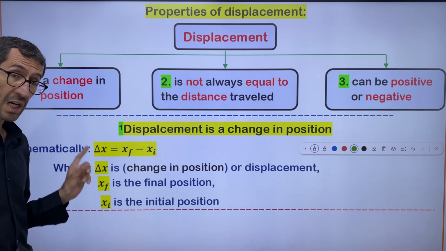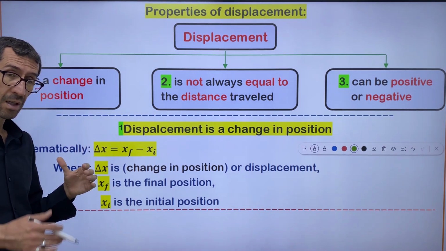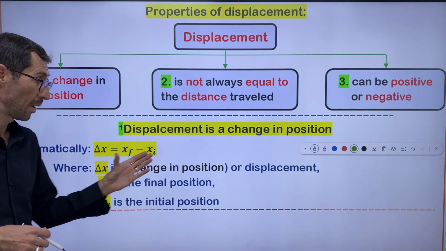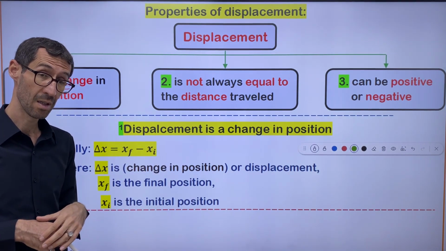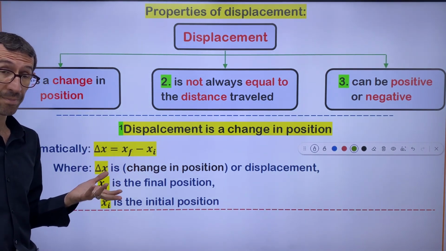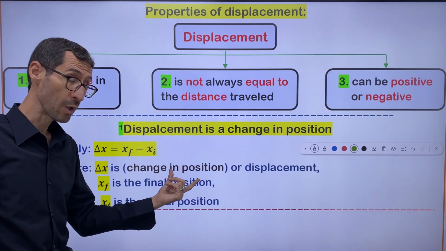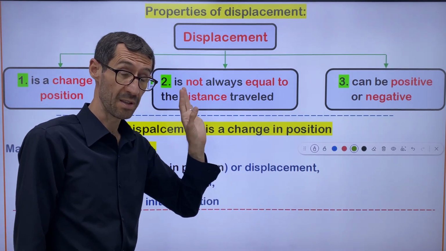Delta x means change in x, and delta x together is a sign of displacement. You can use delta x for distance as well. So delta x is change in position, or displacement.